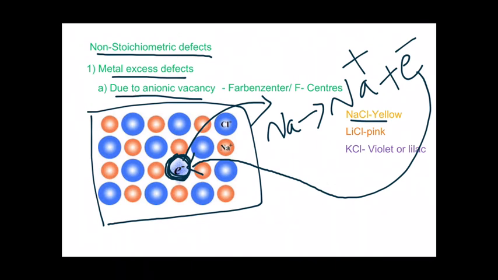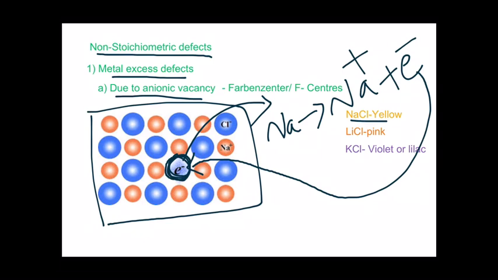So the released electron now moves inside the crystal of the sodium chloride, and it will occupy the place where the chloride ion occupied earlier. That place where the electron occupies is known as Farben center or F center.